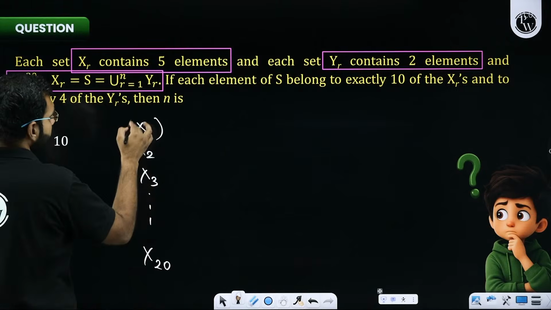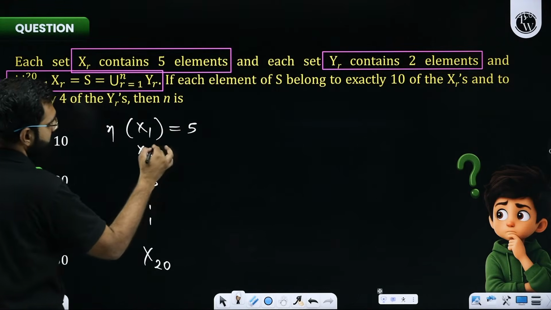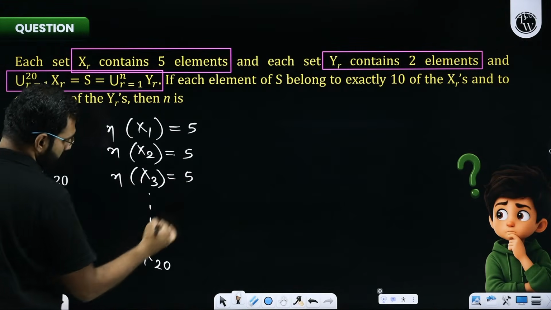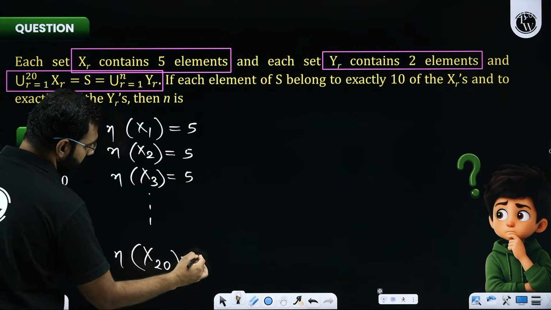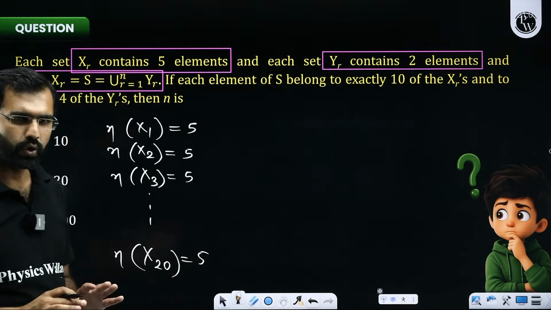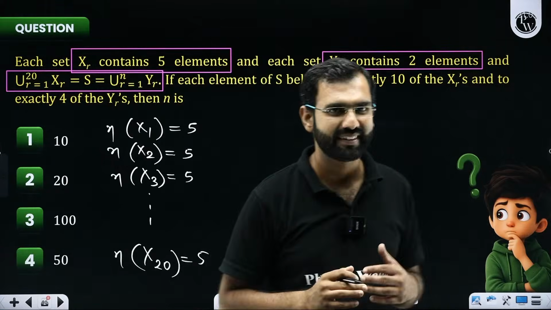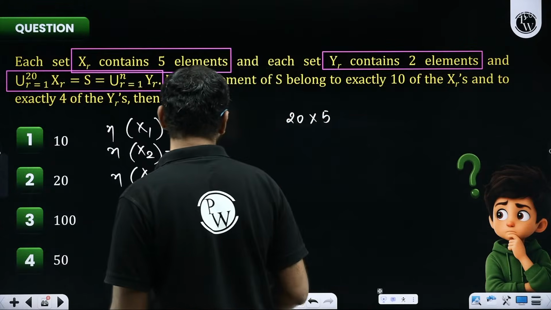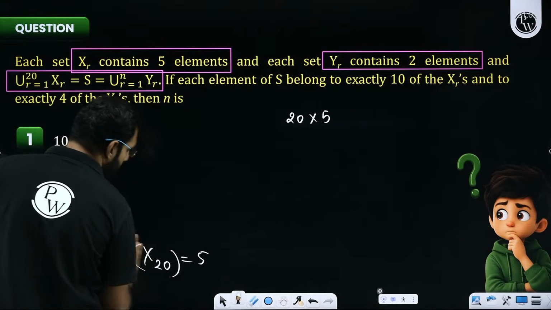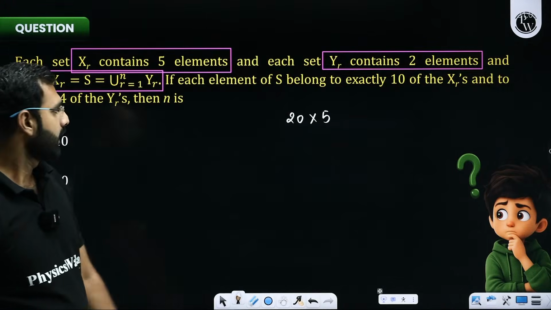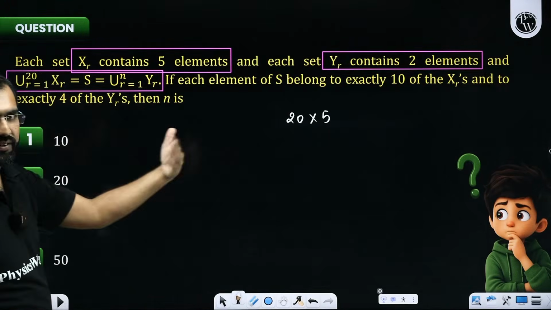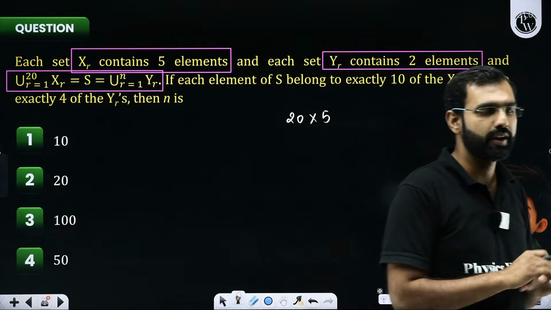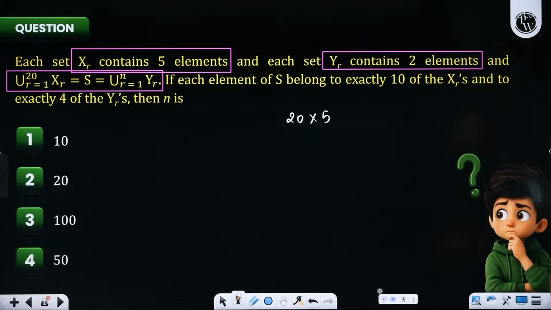So first sport X1 is played by 5 students. Second sport X2 is played by 5 students. Third sport X3 is played by 5 students. Even 20th sport X20 is also played by 5 students. So if I simply don't look at the data of the question, I follow the pattern. What I'll say is that there are 20 sports. Each sport is played by 5 students. So I would say that there could be 100 students in our school. There are 20 sports, X1, X2, X3 till X20, and each sport is played by 5 students. So there could be 20 into 5, 100 students in our school.